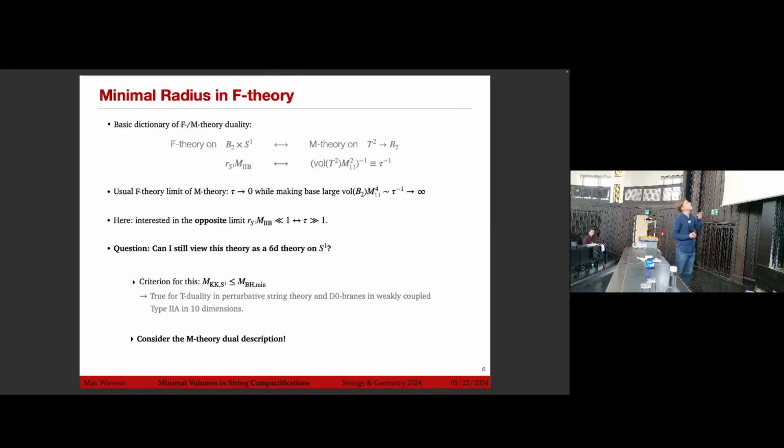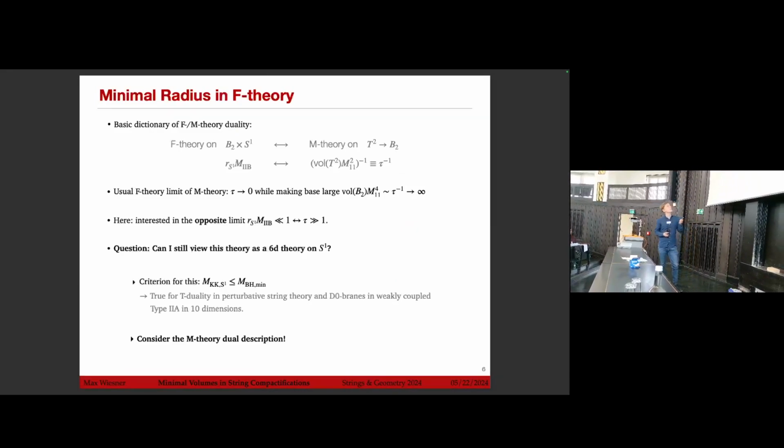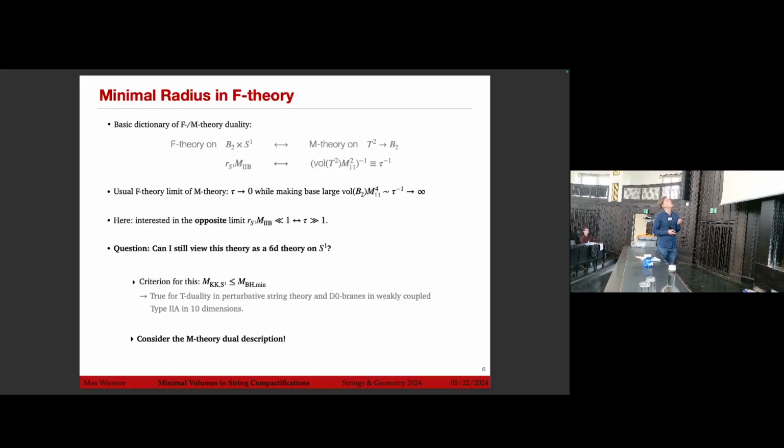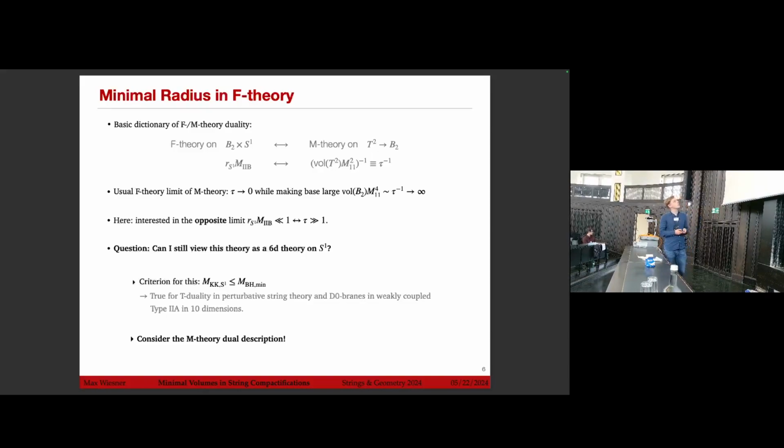Let us therefore look at the basic dictionary between F and M theory, which tells us that F theory on a base B2 times a circle is dual to M theory on the elliptic fibration over B2, where we identify the radius with the inverse volume of the M theory torus. And so the usual F theory limit is that we take the tau to 0 limit while making the weights large, which just tells us that this radius goes to infinity. Of course, here we're interested in the opposite limit, where we want to make the radius very small, meaning that we want to take tau much larger than 1. And the question is, can we still view this theory as a 6D theory on an S1?